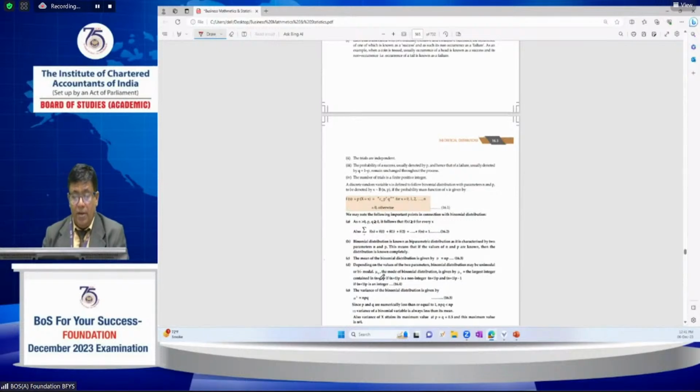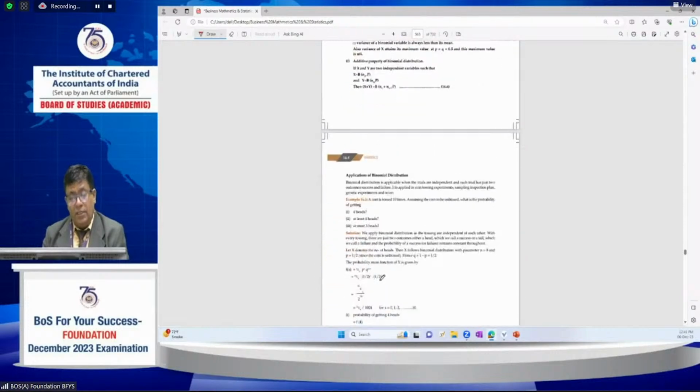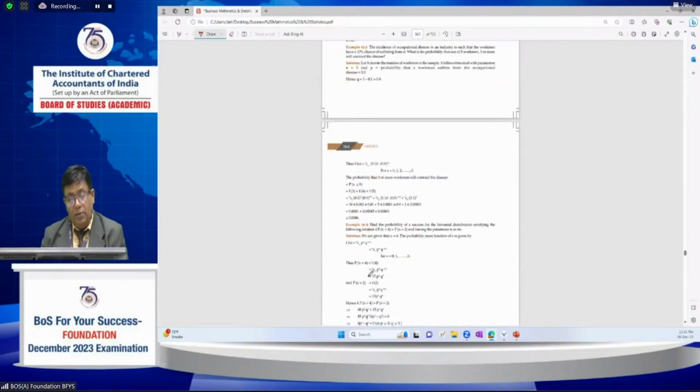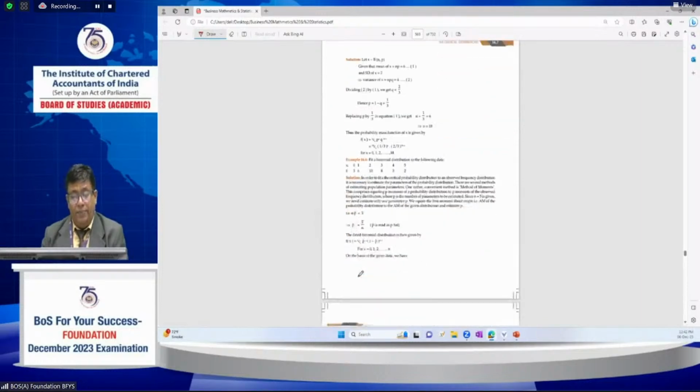It is a biparametric distribution also. In the binomial distribution, mean is greater than variance. That is the special characteristic of the binomial distribution. The mean of the binomial distribution is np, the variance is npq, and the standard deviation is the square root of npq. These are the properties and applications of binomial distributions; go through these problems and apply them.